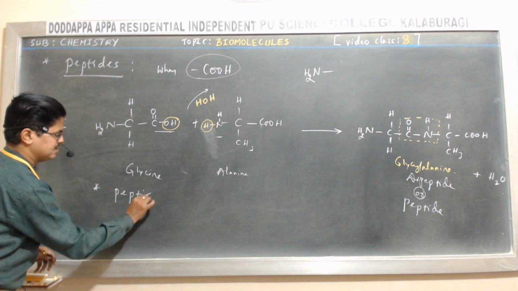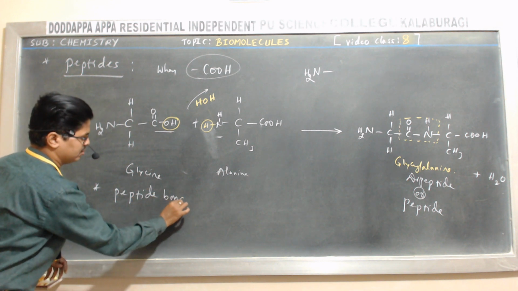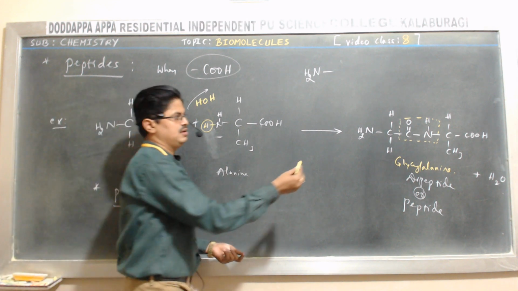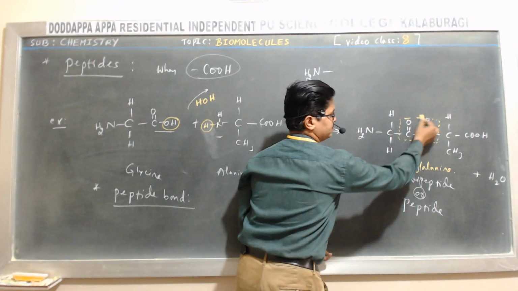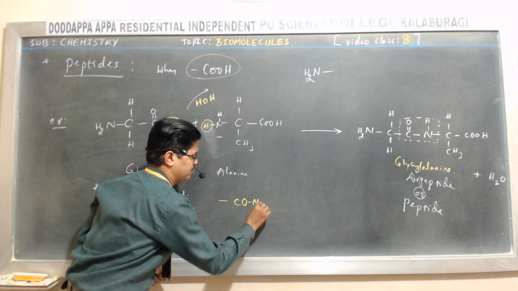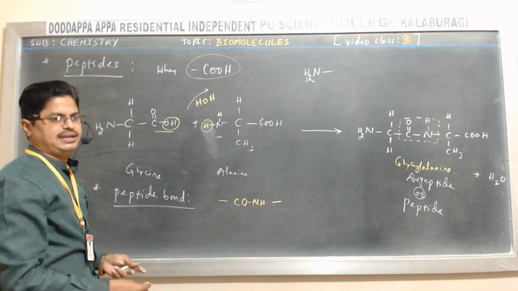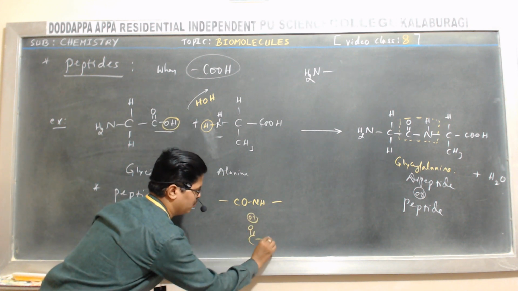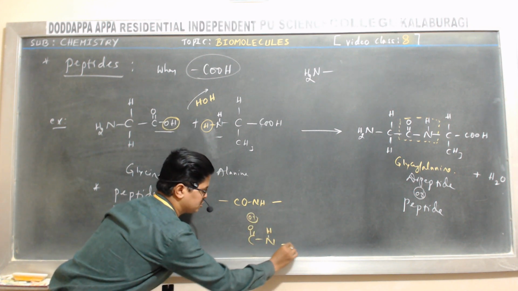What is a peptide bond? See, look at here. This is the CONH bond. Otherwise, you can write it like this: C double bond O, NH.